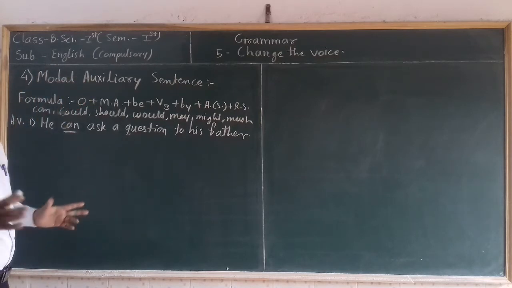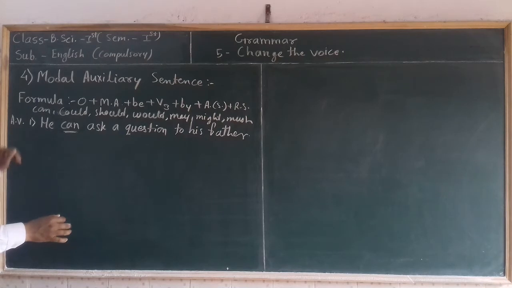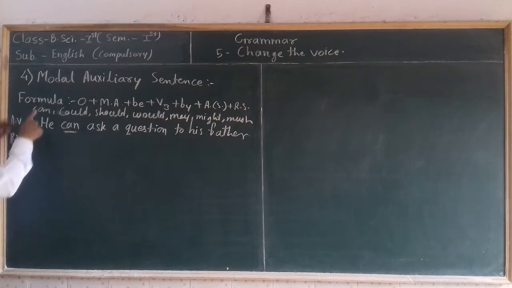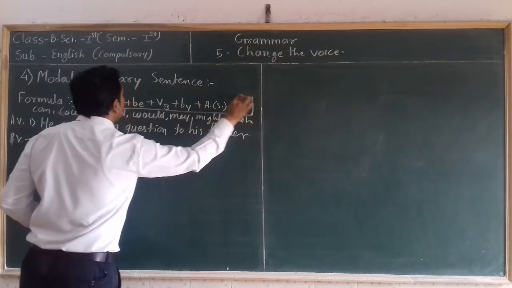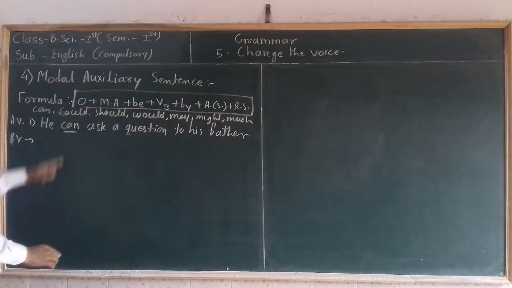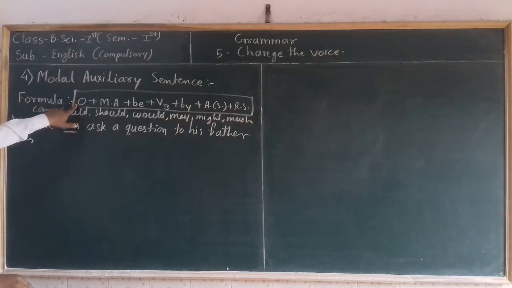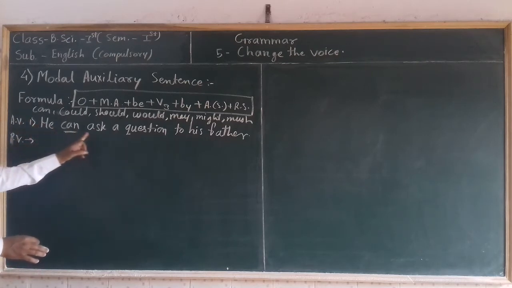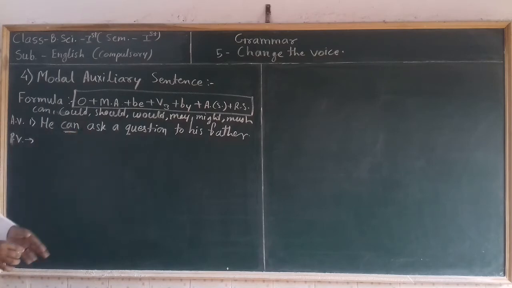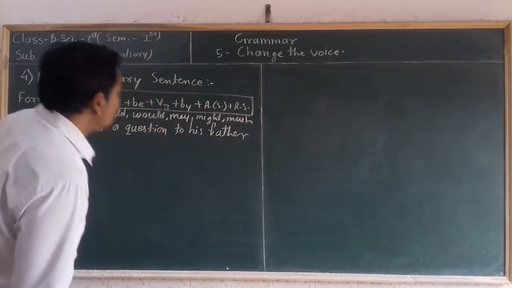So how can we transform this kind of sentence from active voice to passive voice? Look at here. We have to use this formula for that. So according to the formula, we have to use the first object at the starting of the passive voice. So we need to identify which is the main object in the given sentence.